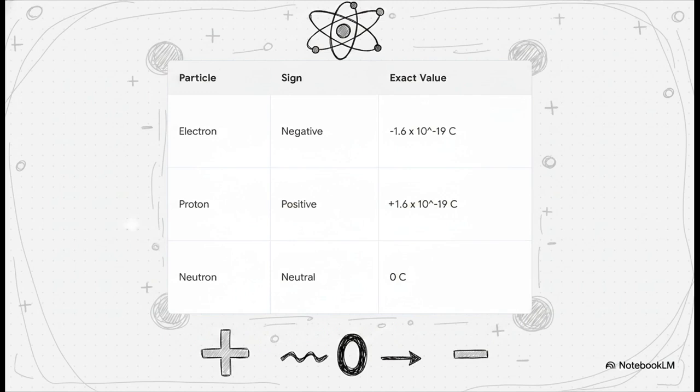Now, if matter is made of atoms, what are atoms made of? Subatomic particles. Electrons carry a negative charge, specifically negative 1.6 times 10 to the power of negative 19 coulombs. Protons have that exact same value but positive. And neutrons, just like the name implies, are perfectly neutral, zero charge. This is exactly why your standard atom, which has equal protons and electrons, has a net charge of absolute zero. The positive and negative values just completely cancel each other out.